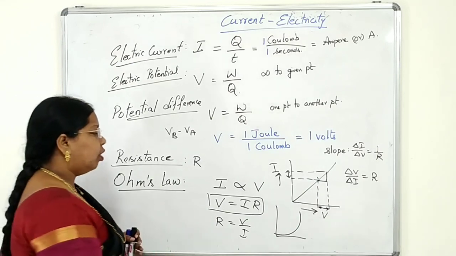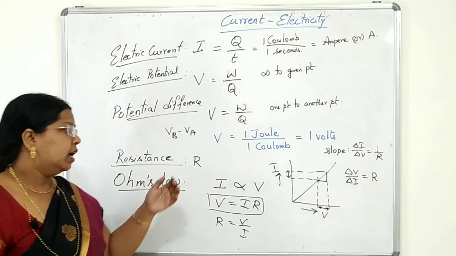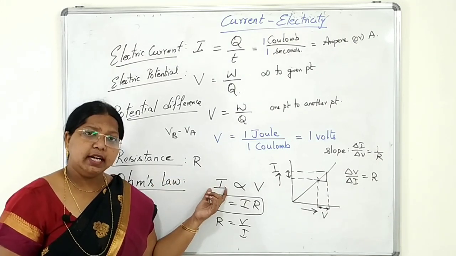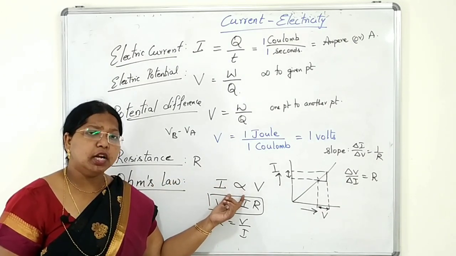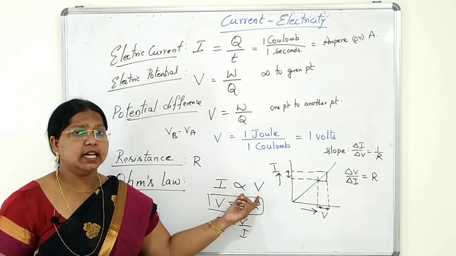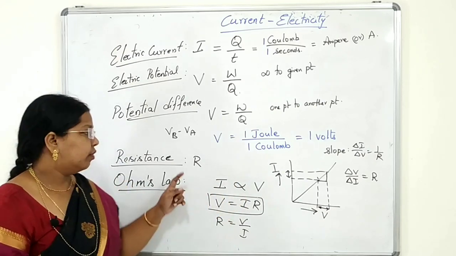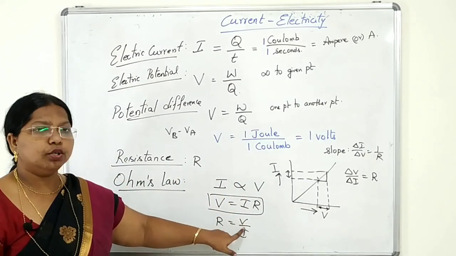So what is Ohm's law telling us? The statement of Ohm's law: the current flowing through a conductor is directly proportional to the potential difference across its ends when all the physical conditions and the temperature are constant. From this we got the formula V is equal to R.